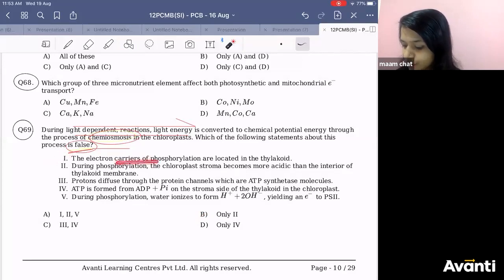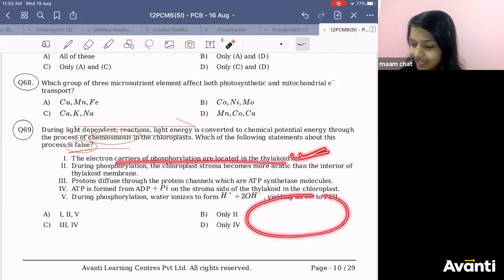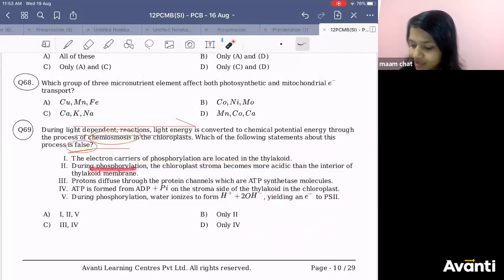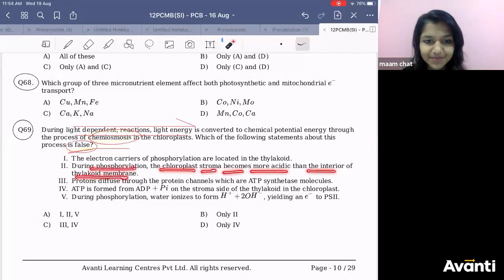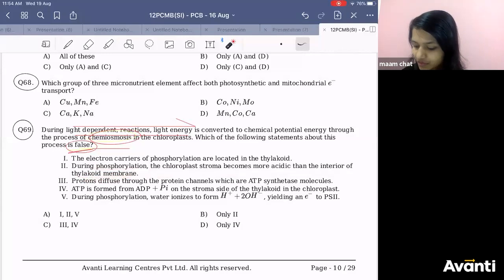Electron carriers of phosphorylation are located in the thylakoid. This is correct. In the thylakoid, you will have electron carriers. During phosphorylation, the chloroplast stroma becomes more acidic than the interior of the thylakoid membrane. Is it true? No, it is wrong. So this is wrong now. This one was correct, so this cannot be the answer. Option 2 can be the answer. Now check for 3 and 4.